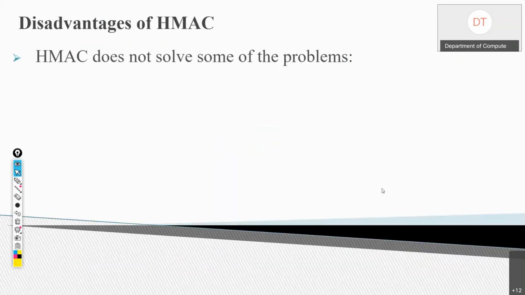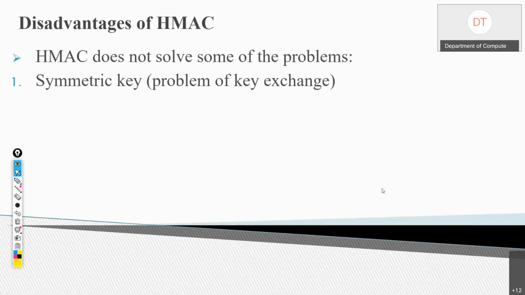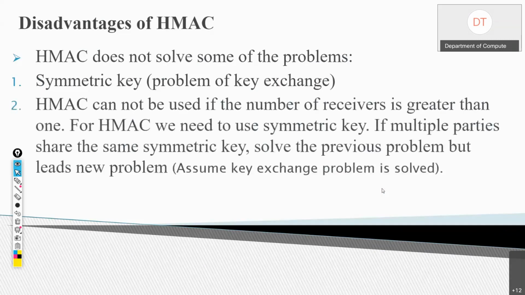Now, what is the disadvantage of HMAC? Basically, HMAC does not solve some of the problems. One of the problems is the symmetric key. Because we are using a symmetric key in HMAC, it does not solve the problem of key exchange. We have to use some key exchange algorithm so that A and B both can have the same symmetric key.